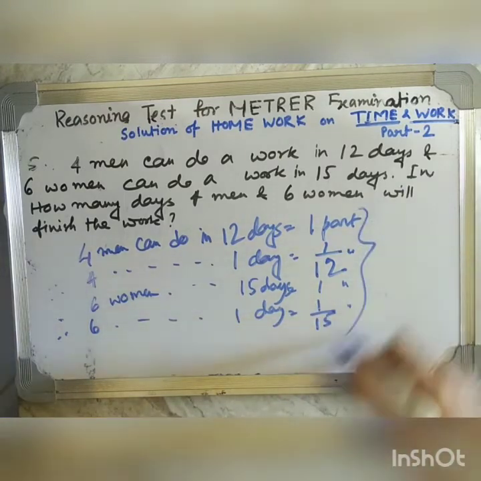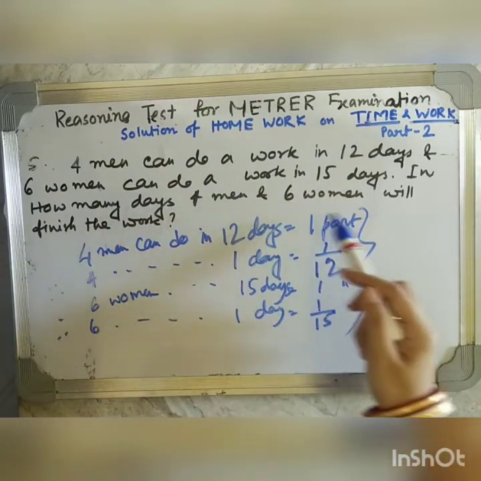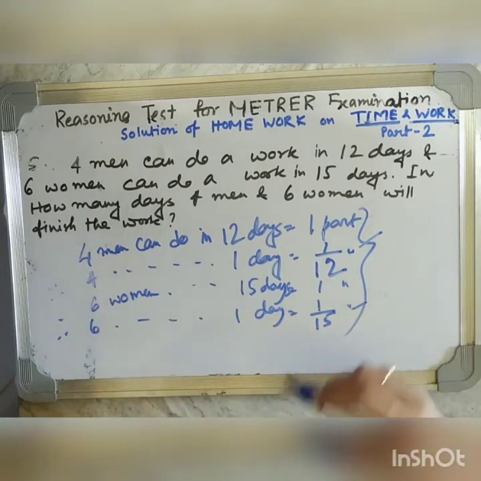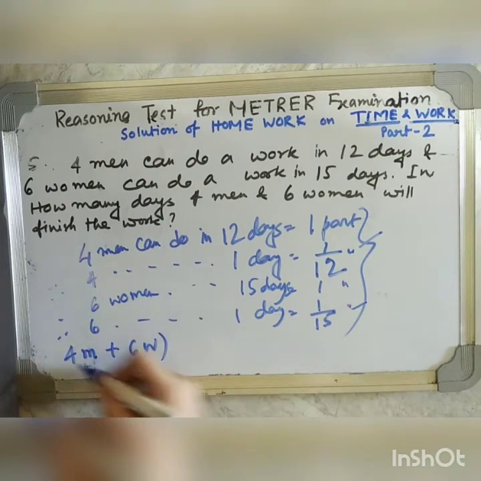Okay. Now 4 men and 6 women, these two types of people are doing the work. And in the question also it is written 4 men and 6 women will finish the work in how many days. So in 1 day 4 men are doing 1 by 12 part. In 1 day 6 women are doing 1 by 15 part. So we will write 4 men and 6 women.